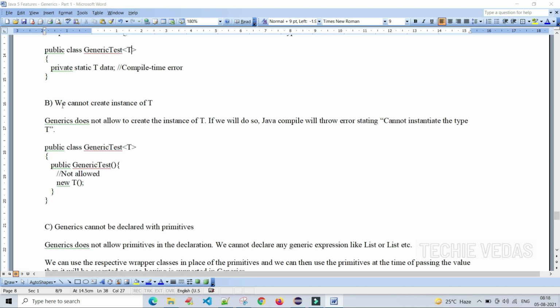We cannot create an instance of T. Also we cannot create an instance of the type parameter. Generics does not allow creating an instance of the type parameter. If we do so, the compiler will throw an error stating cannot instantiate the type T. For example, this is the generic class with the type parameter. We are creating the constructor here, public GenericTest, and in that we are creating the object or instance of this T. If you do so, it will throw a compile time error.